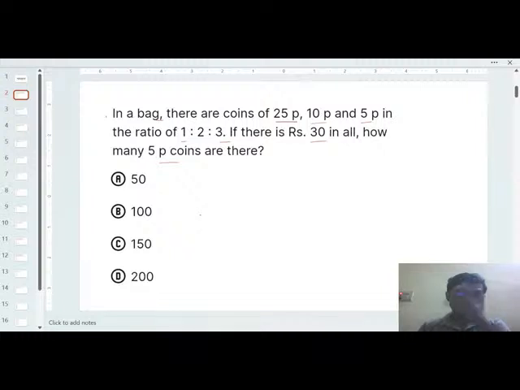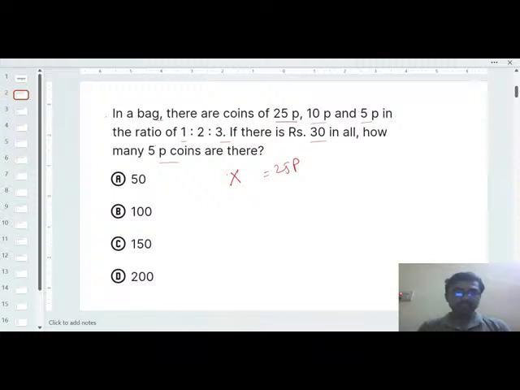First, suppose the total number of 25 paisa coins is x. The count is x.